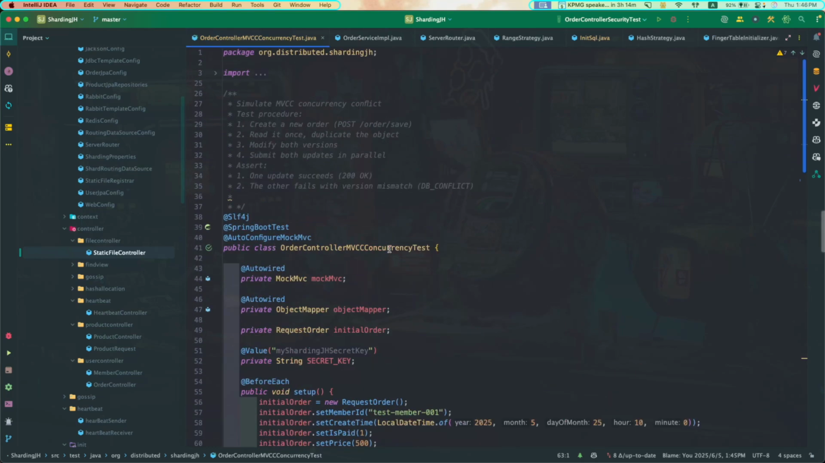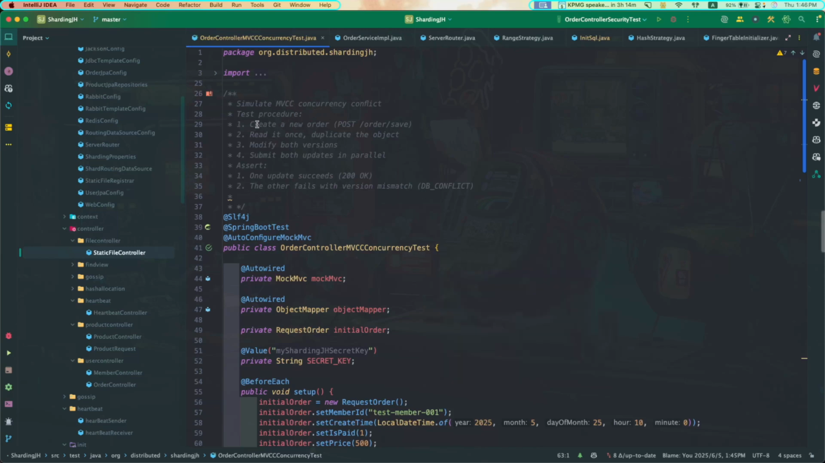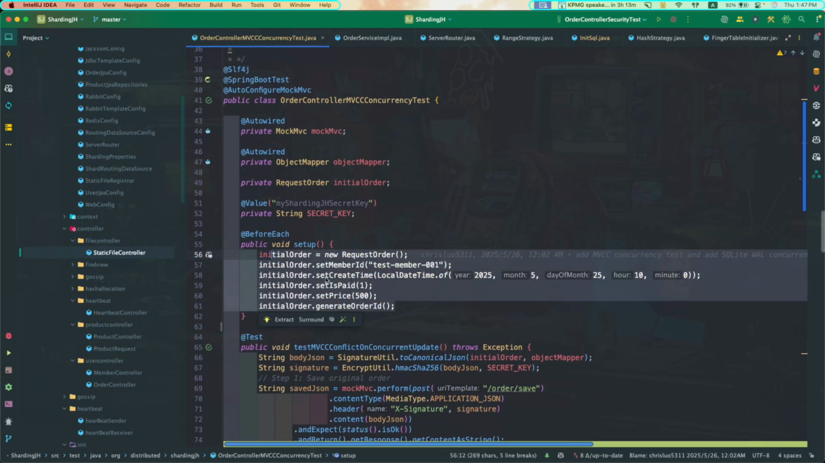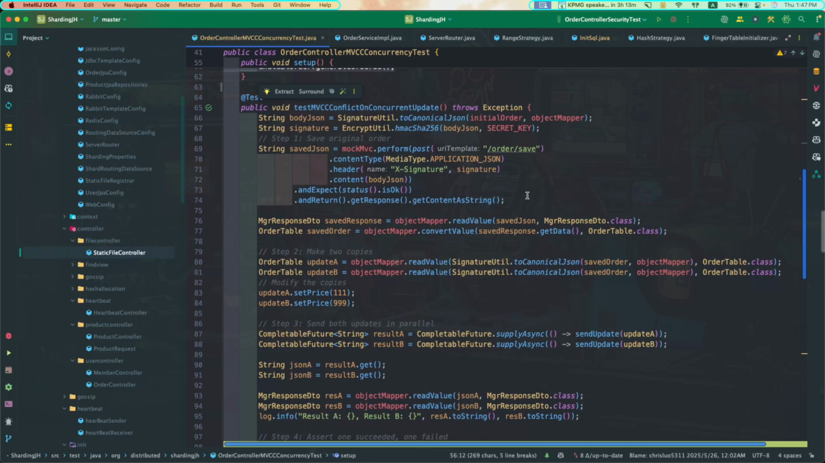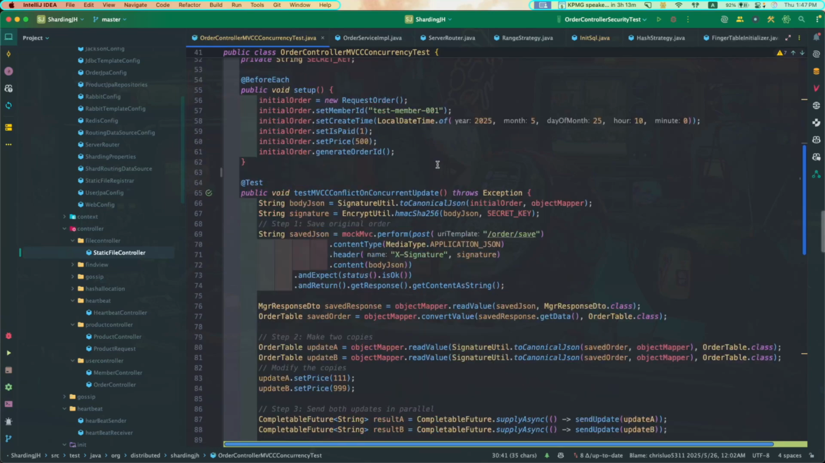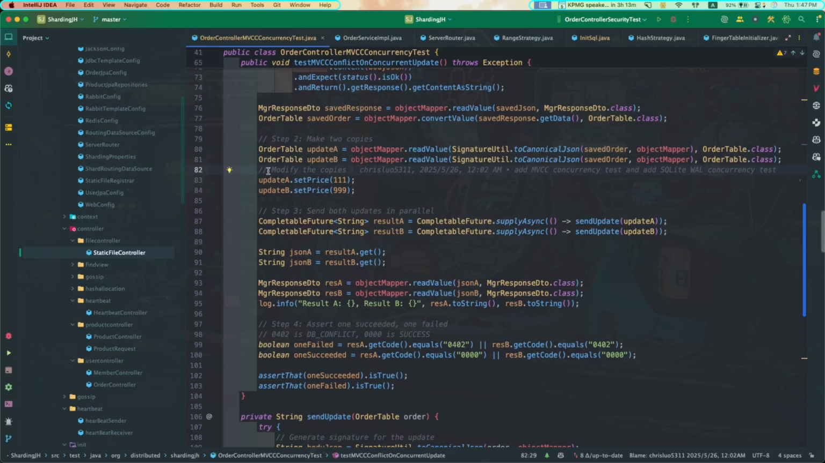Okay, this is the order controller MVCC concurrency test. I'm going to walk through the procedure first. First, we're going to create a new order. We create an order and save it to the database. Then we read it once and duplicate the object. So we make 2 copies, and modify one copy to a price of 111 and the other to 999.